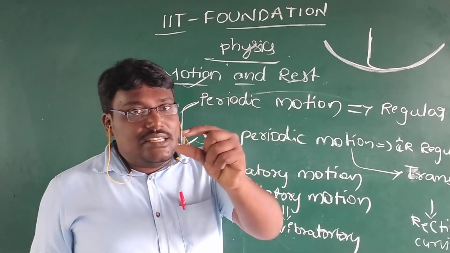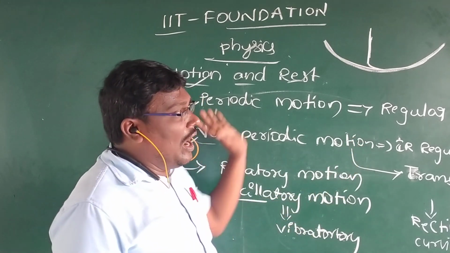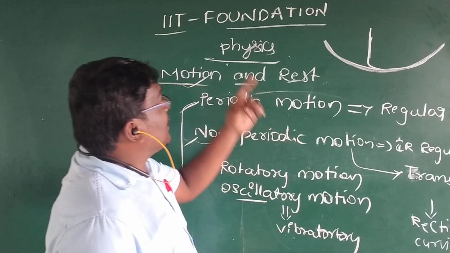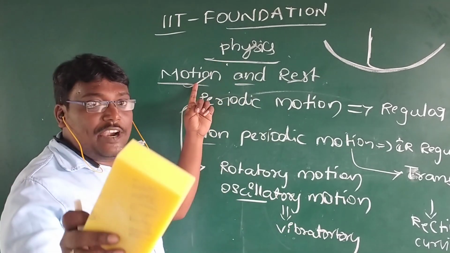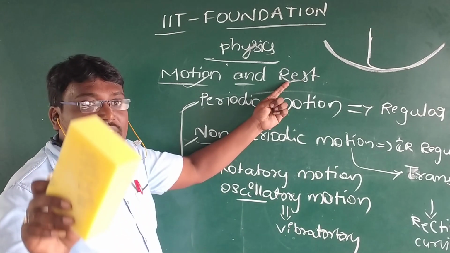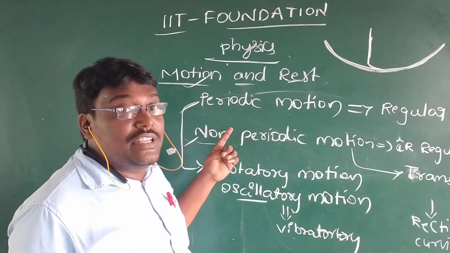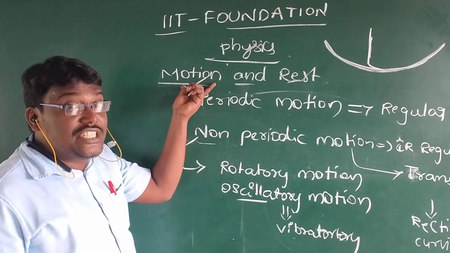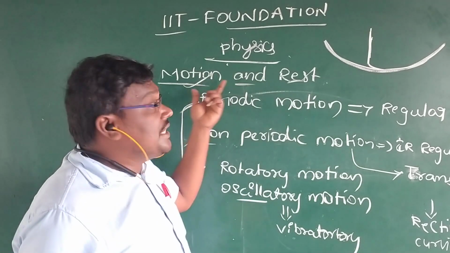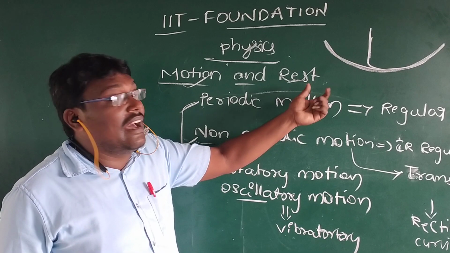Within 1 second or 2 seconds, we have completed all this with one word. Take motion: the body position changes. Come to the rest: the body position does not change. The depending factors are time and surroundings. If the body position changes with time and surroundings, it is motion. If the body position does not change with time and surroundings, it is rest.